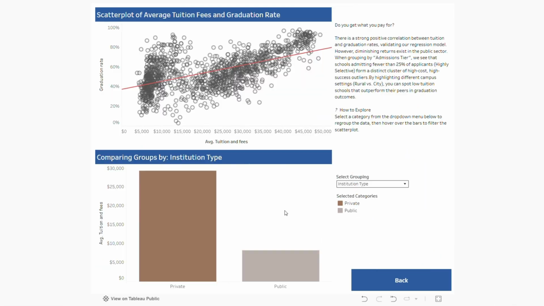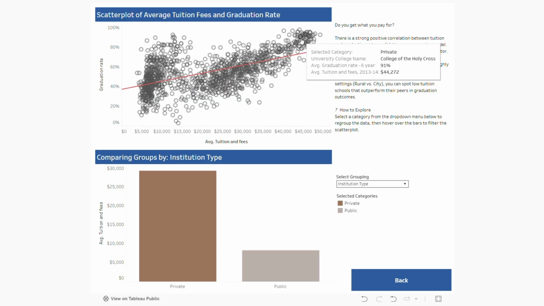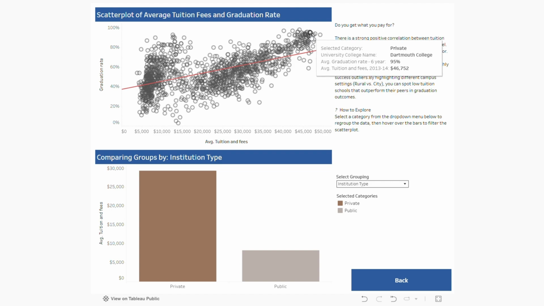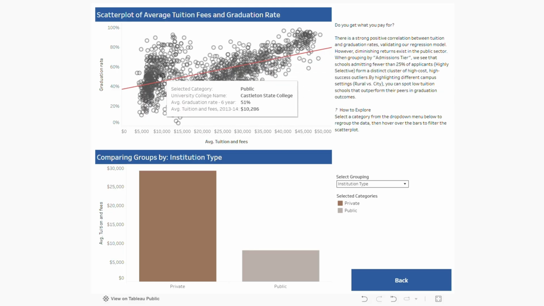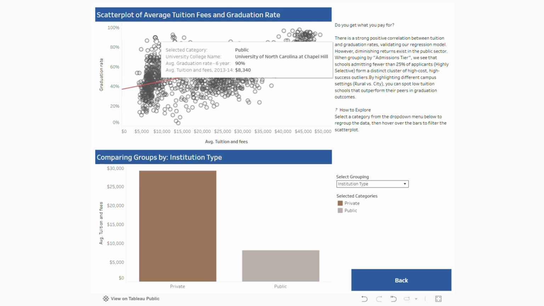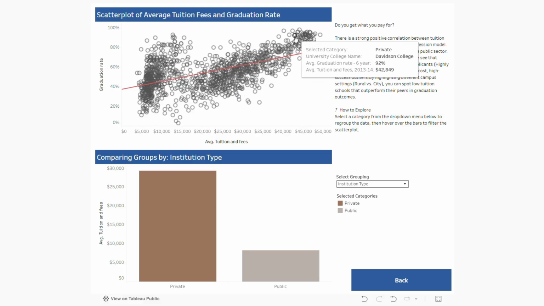Next up, we can see the scatter plot of average tuition and fees. So we see that the higher the average tuition and fees, the higher your graduation rate. But we can also see that the higher your graduation rate and tuition fees are, the more likely it is private. So on the top right, we can see all of these schools are private. And if you go lower down here, you can see that most of these are public schools. We do have a few outliers like this one, but for the most part, the ones that are higher up here are public and more expensive but have higher graduation rates.